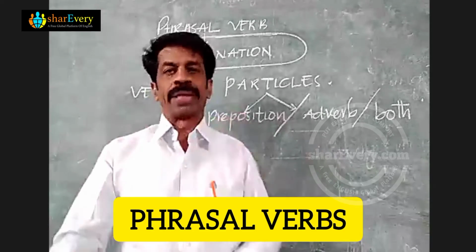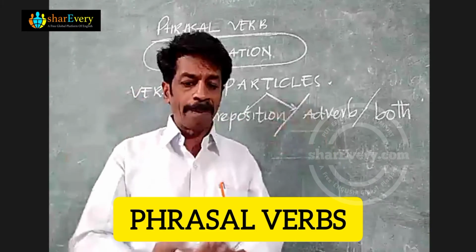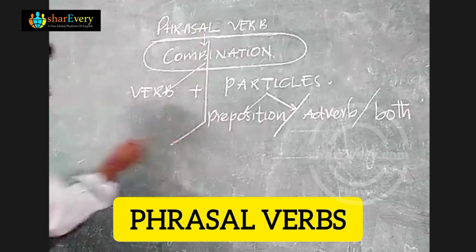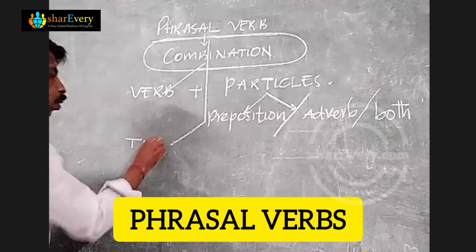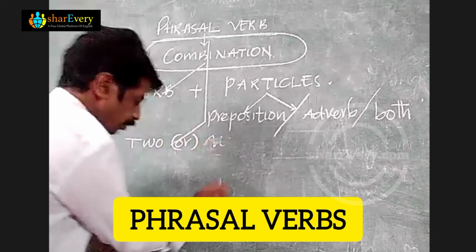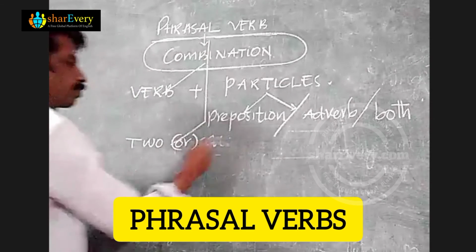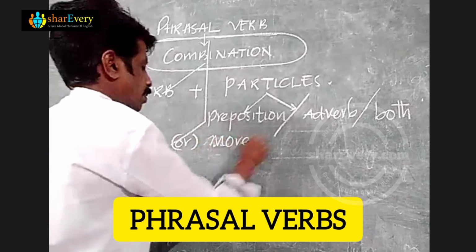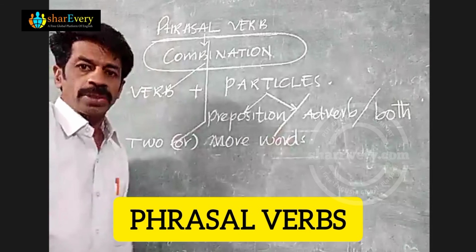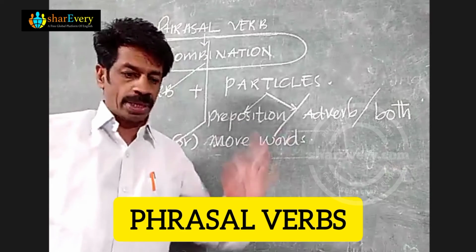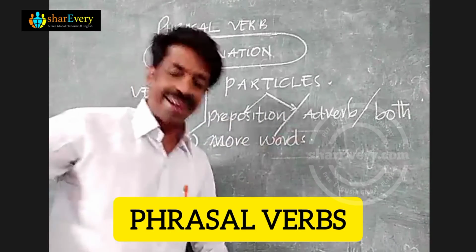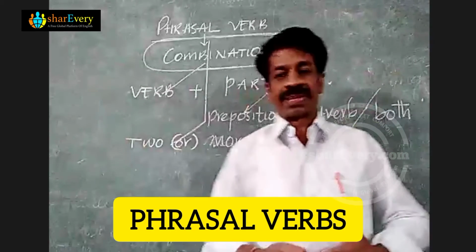But remember that a phrasal verb may contain two or more words. Sometimes a phrasal verb may contain three words even.